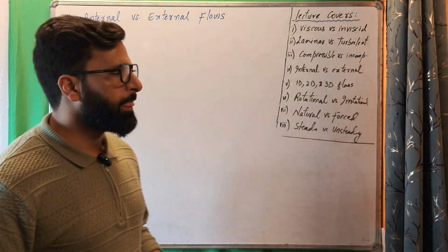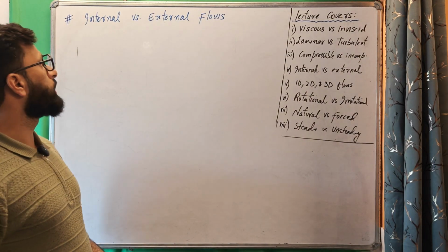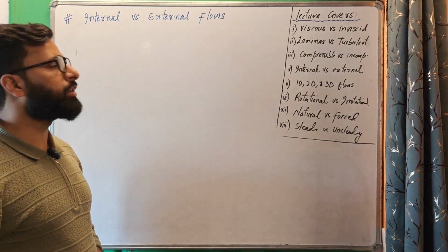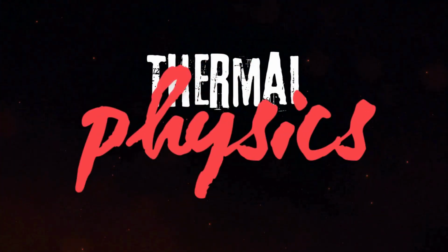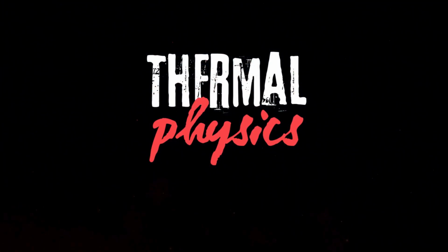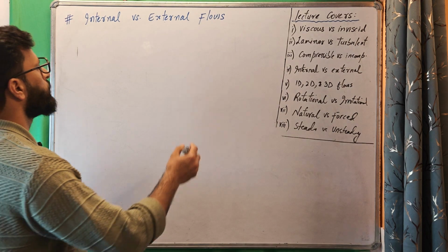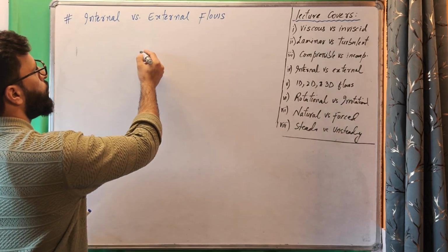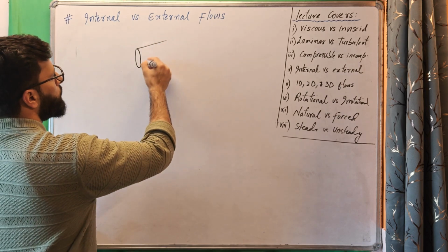Hello and welcome back. In today's video we are going to start with another classification, that's internal versus external flow. An internal flow is the one in which fluid is confined by walls.